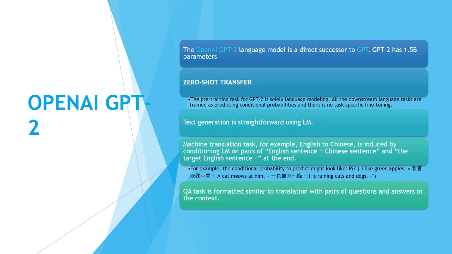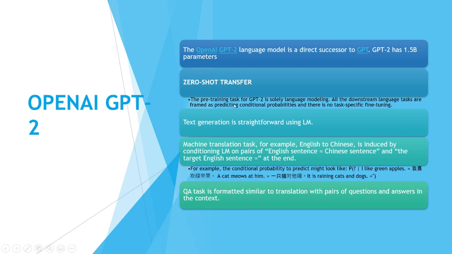So the only architectural difference for GPT-2 is that the corpus used is a lot bigger compared to GPT, even bigger than BERT. All downstream language tasks are framed as predicting conditional probabilities. With the other models, we saw specific scenarios like classification, clustering, question and answer, NLI or entailment.